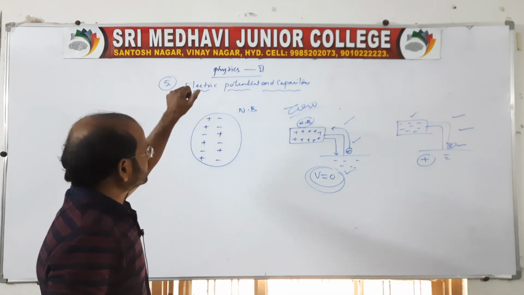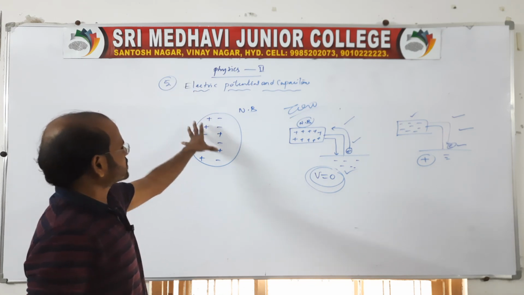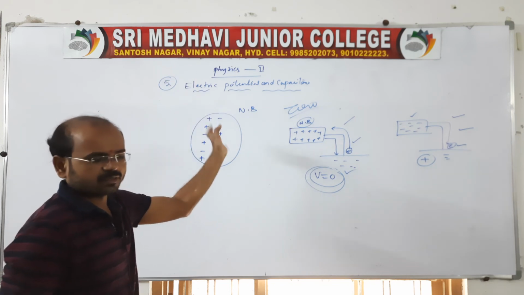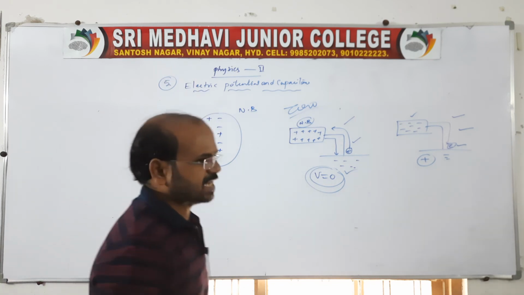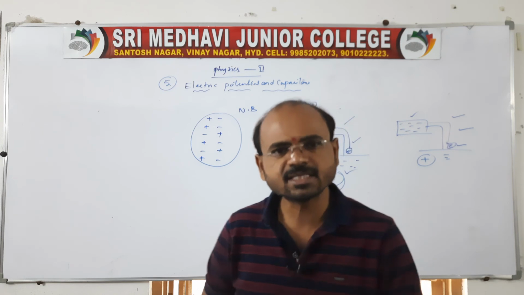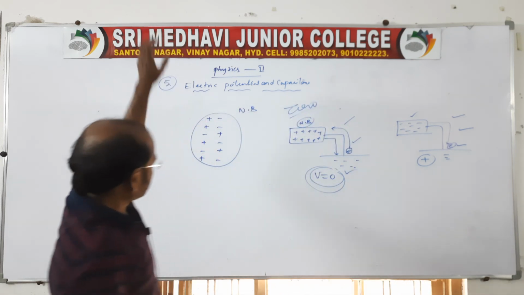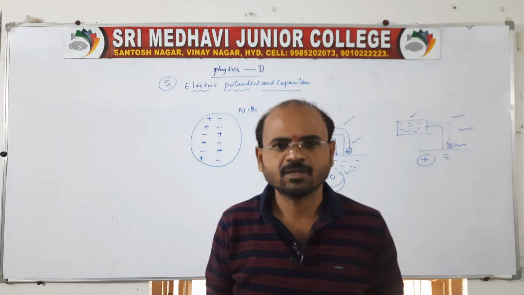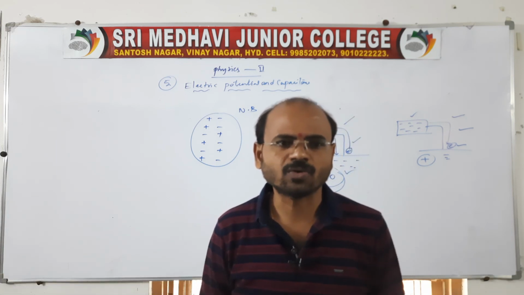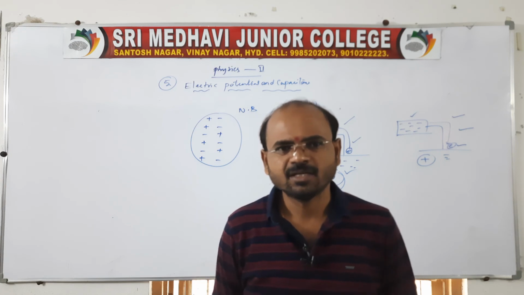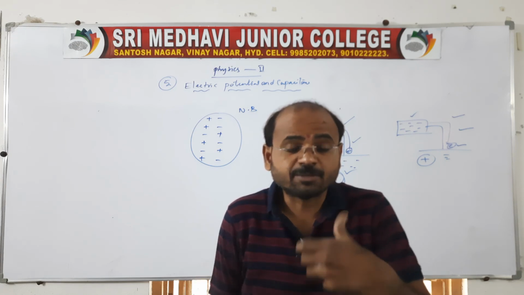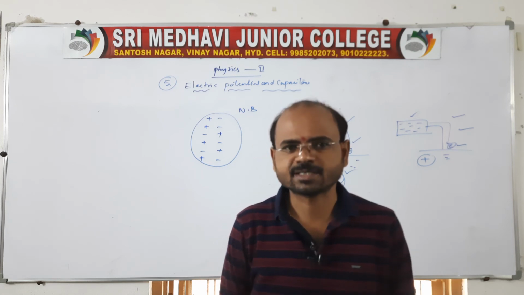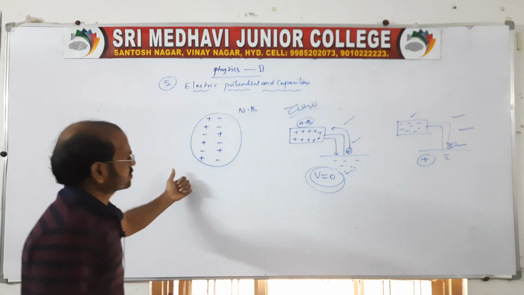Earth is neutral. Why neutral, sir? Because positives and negatives are equally distributed on the earth. So while adding or removing, there will not be any change in the potential of the earth, so earth is considered as zero potential. Not only that, earth is a huge magnet, a huge magnetic field is there, because we have a north pole and a south pole. So earth behaves like a magnet, it possesses magnetic properties.